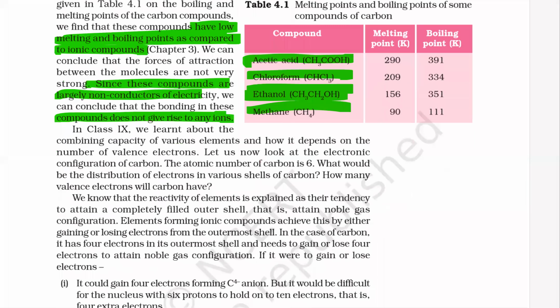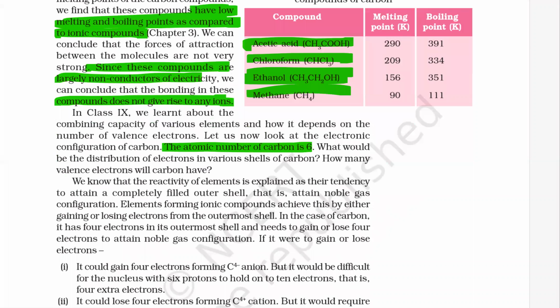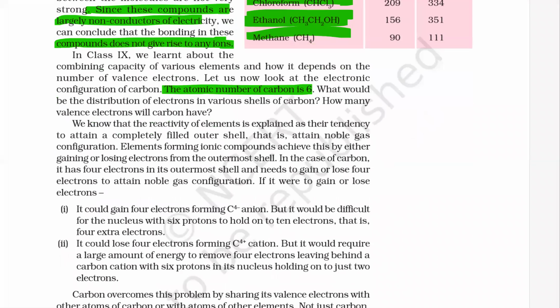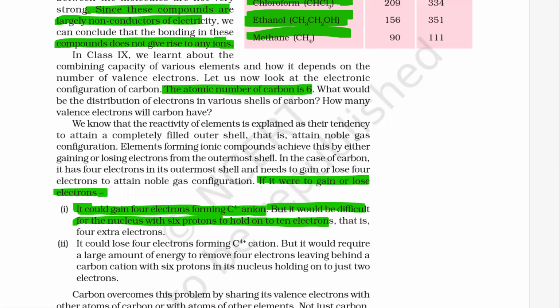Okay, now atomic number of carbon is 6. Okay, so electronic configuration will be 2,4. Okay, so now carbon could gain 4 electrons or lose 4 electrons, but it is not actually possible. If it were to gain electrons, it could gain 4 electrons forming C4 minus anion, but it would be difficult for the nucleus with 6 protons to hold 10 electrons.